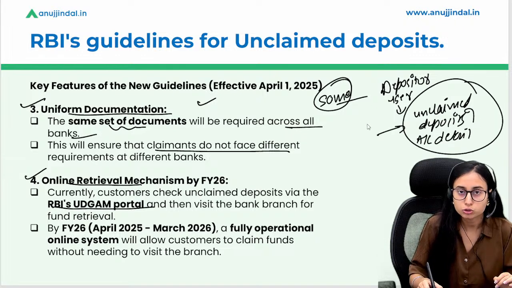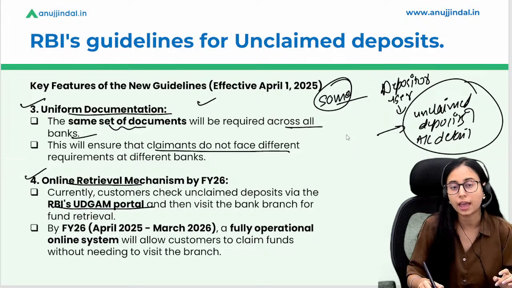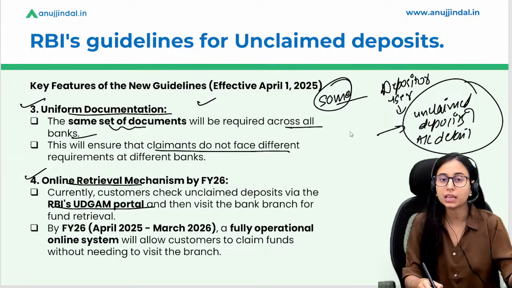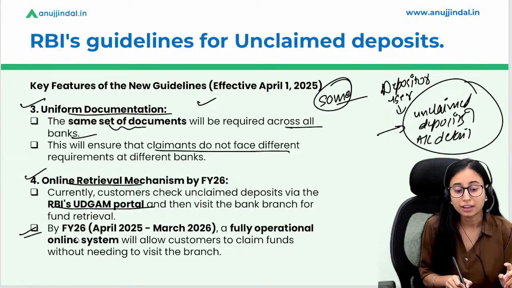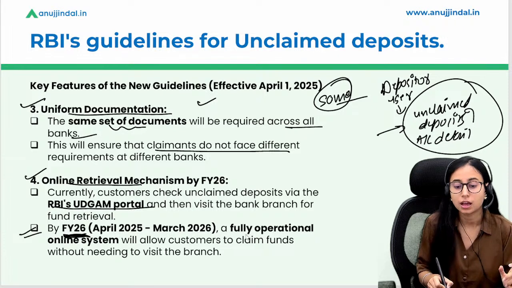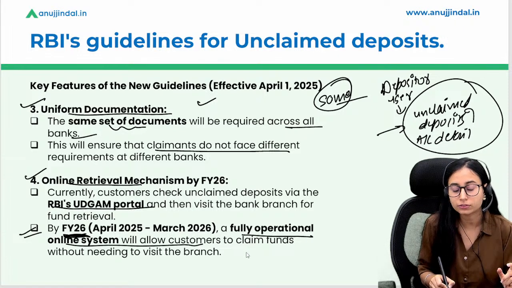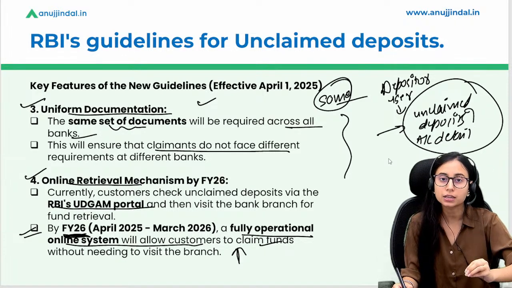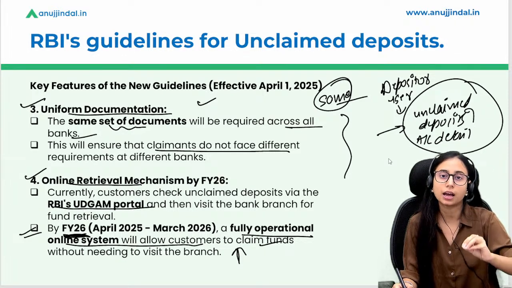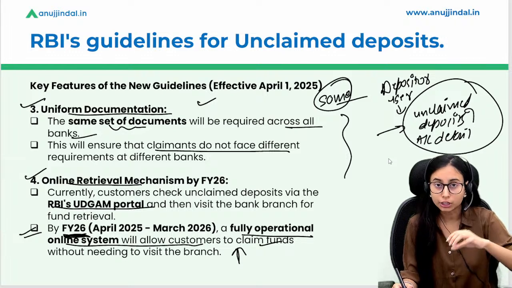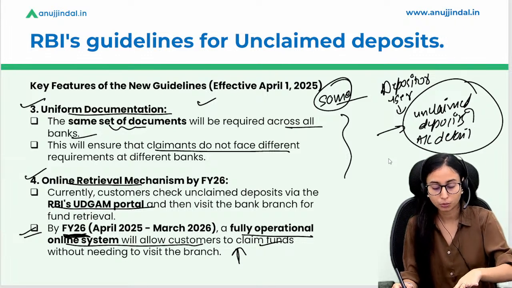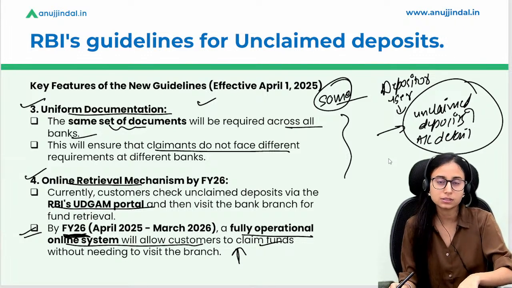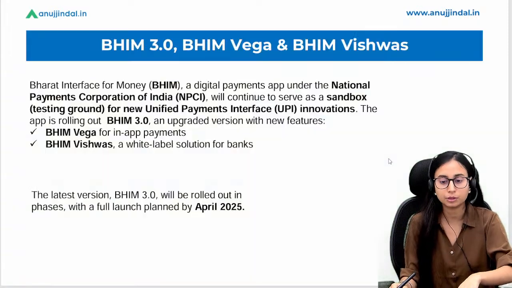And they can also see from which bank they have a particular account which is still unclaimed. So by financial year 26, a fully operational online system will allow customers to claim their funds. Now all these guidelines are going to be implemented at each and every bank in order to reduce these unclaimed deposits to a certain level, so that it is easy for the customers and the users to access their unclaimed deposits.